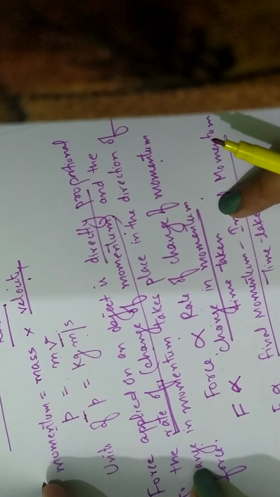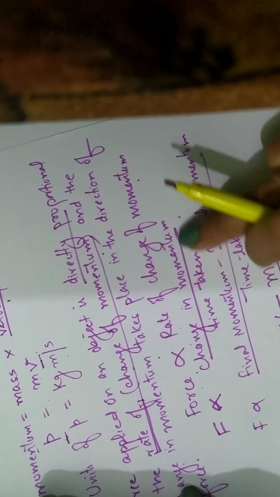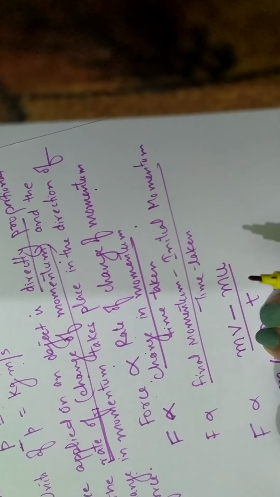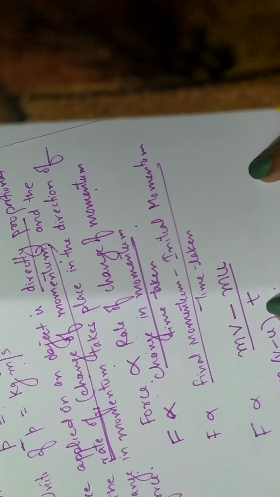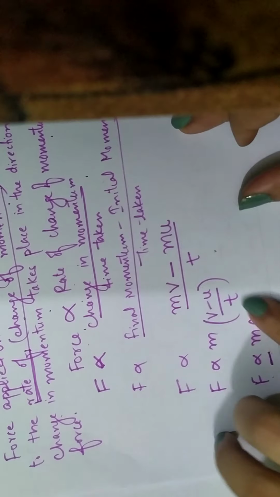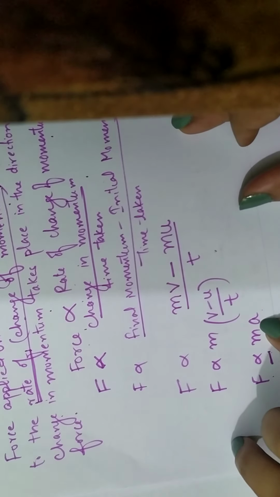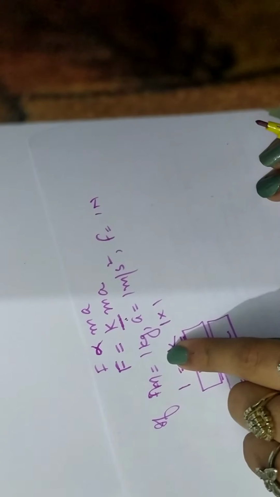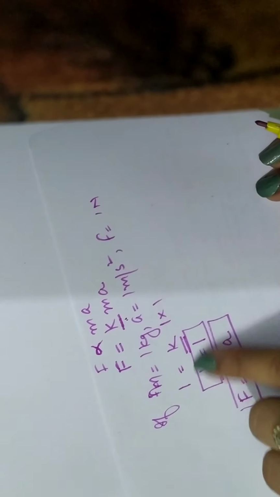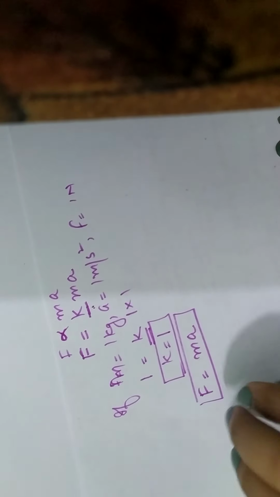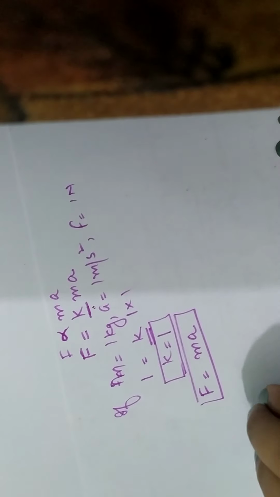See how we have proved force is proportional to rate of change of momentum. Force is proportional to change in momentum over time taken. How to calculate change in momentum? Final momentum minus initial momentum. Final momentum is mv, initial momentum is mu, divided by time taken. Take m common, v minus u over t. This is A. So F is proportional to ma. Removing this proportionality sign, we put a constant K, the constant of proportionality. If m is 1 kg, A is 1 meter per second square, F is 1 Newton, so you can calculate K equals 1. So force is mass into acceleration. This is the mathematical expression for Newton's second law.